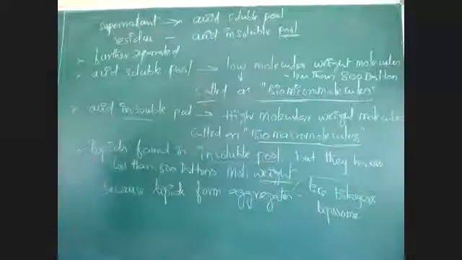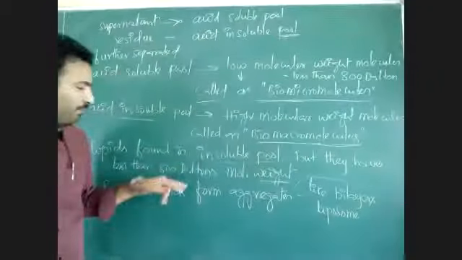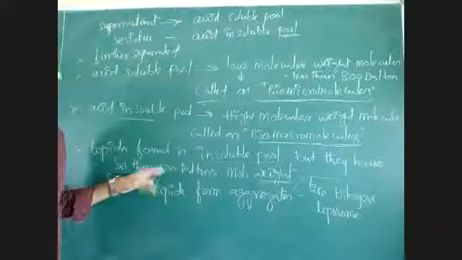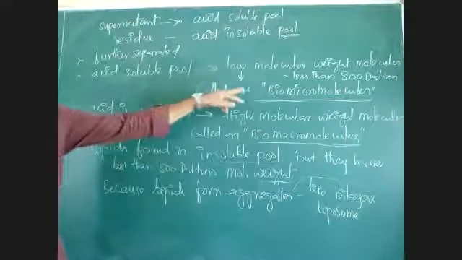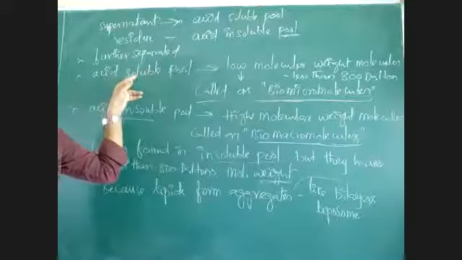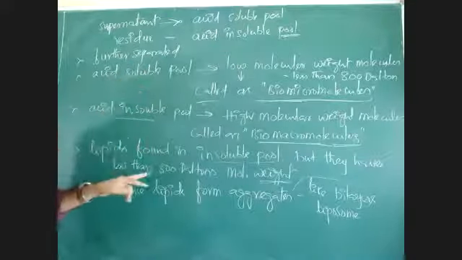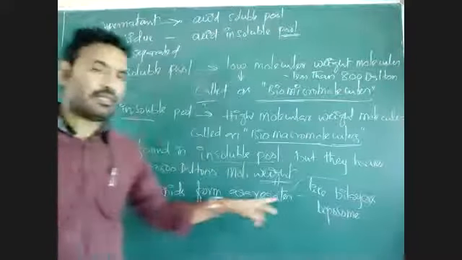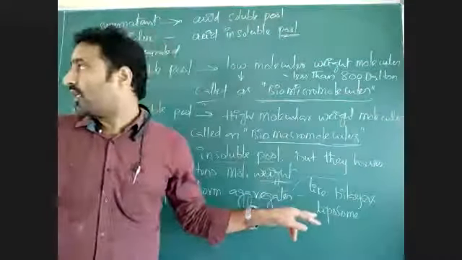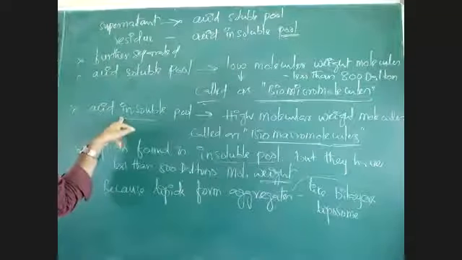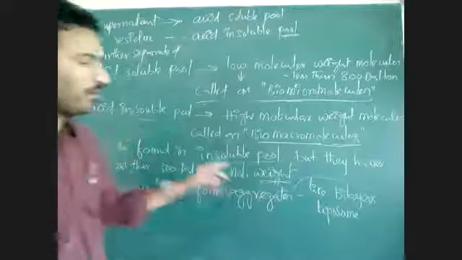Do you understand that? Originally lipids have less than 800 Daltons molecular weight, which means they are micromolecules and should be present in the acid soluble pool. But these lipids form aggregates like lipid bilayers, and due to the formation of these aggregates, they are present in the acid insoluble pool. What are bilayers?